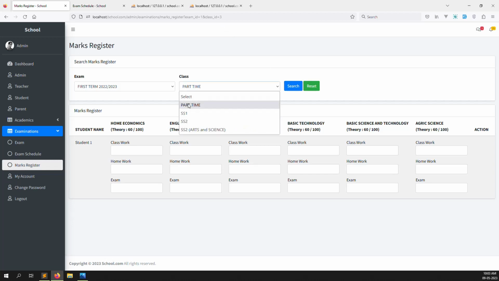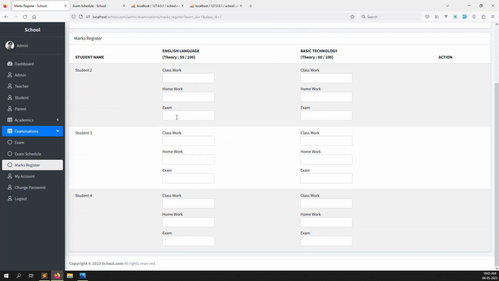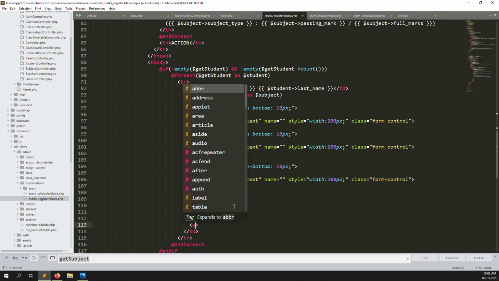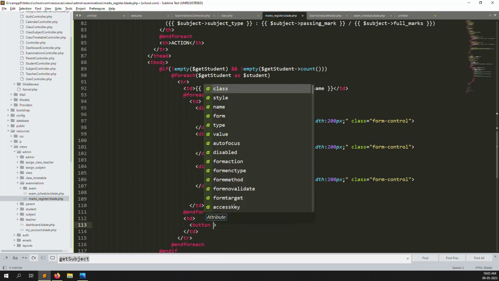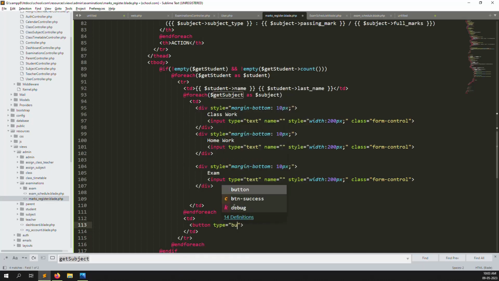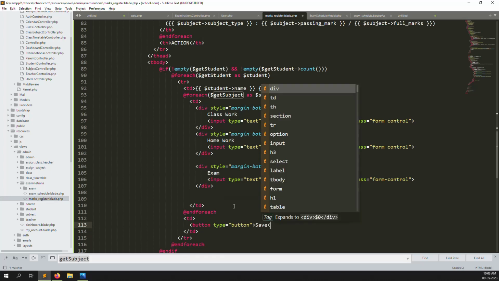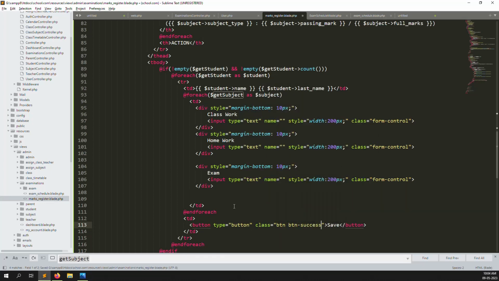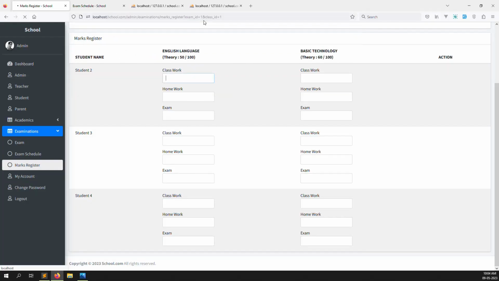So let's go to ss1 again. I think ss1 is inside there. Yes, it looks better. You see homework, classwork, and here I can provide an action inside, provide one button like save. So like this, a button, type is equal to button. Here I can do is save, and we can make here class btn success, and I just save.